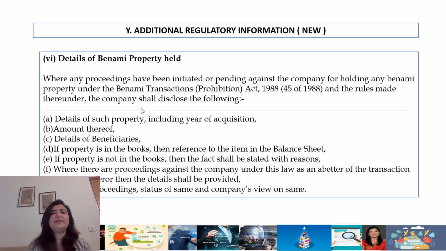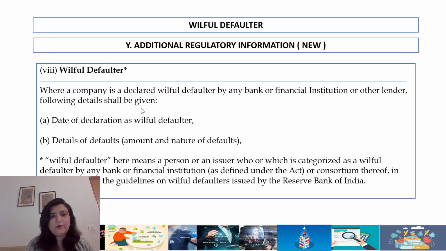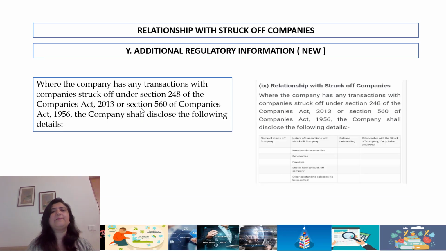Benami property held, there's a very specific disclosure which is now made, the details of the beneficiaries, etc. So this has to be disclosed. Willful defaulter, where the company is declared a willful defaulter, you need to state so in your Schedule 3. And as an auditor, you would have to also counter check. If the company has said, no, I'm not a willful defaulter, then that also would come on record. So this is a specific disclosure on willful defaulters.